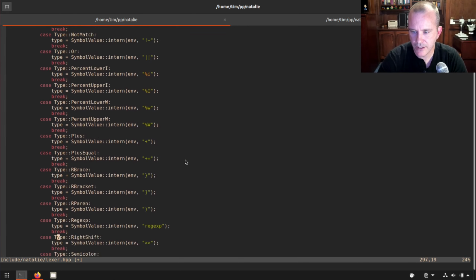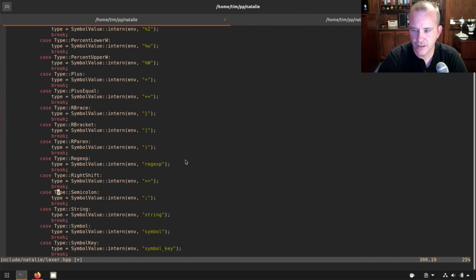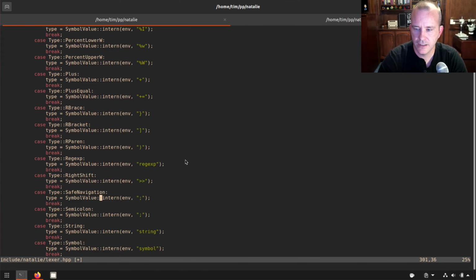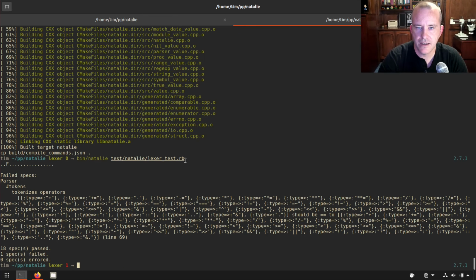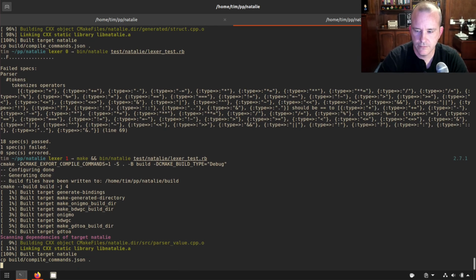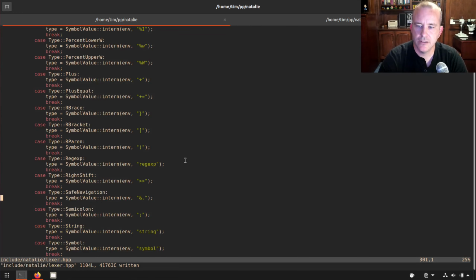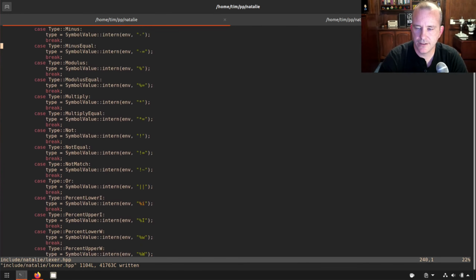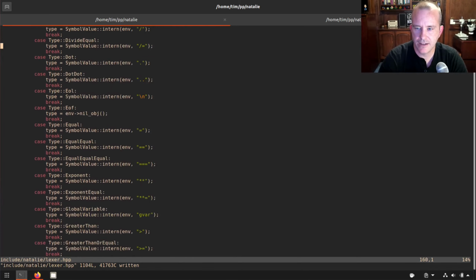But I need to go down here to safe navigation. I'll just copy this. We'll do safe navigation, and we're going to turn it back into the token that it is, and then we'll run our tests again. We need to run make. And there you go. So that's a quick example of how to add a new token.